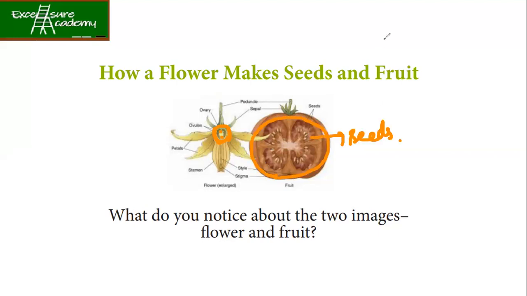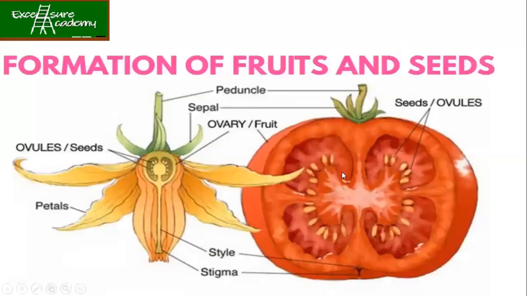Are you able to relate? Looking at the flower, or at the fruit, we can tell they are from the same plant, because of the arrangement of the ovary and the fruit.